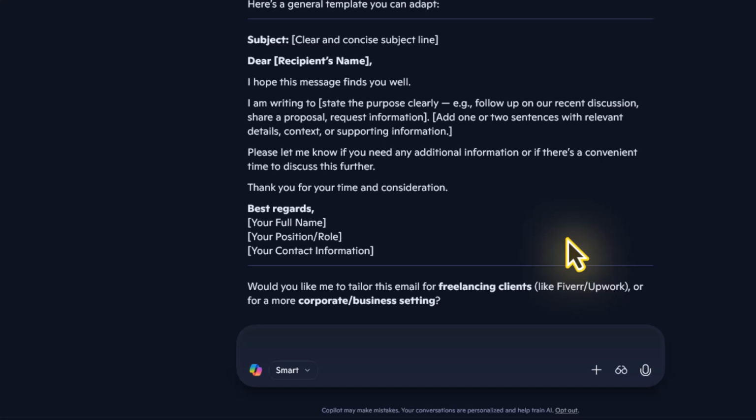Another useful feature is changing system settings. You can ask Copilot to turn on dark mode, adjust volume, or change display settings, all without opening menus.